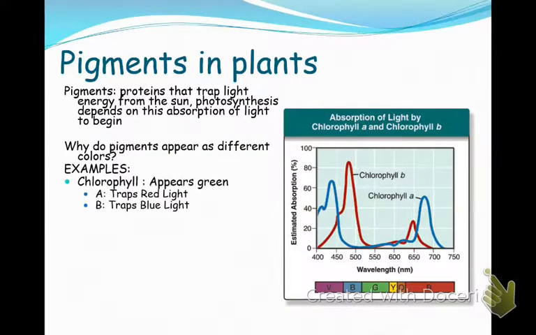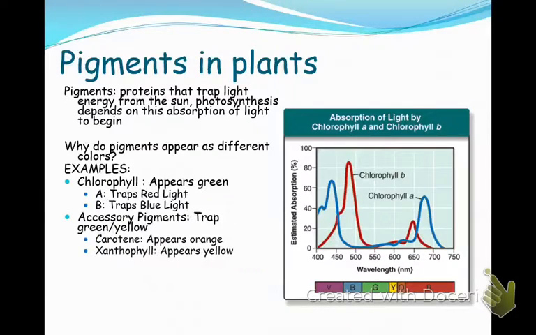Okay. So here are some examples. What would be the advantage of having two different types of chlorophyll molecules? What's the advantage of having two different types of chlorophyll molecules? Okay, so absorption of slightly different wavelengths of light. That's your advantage.